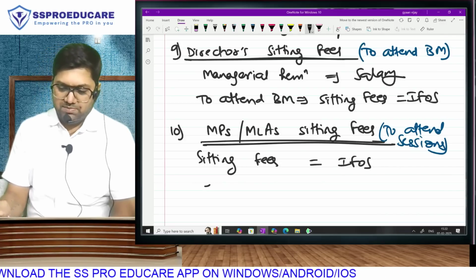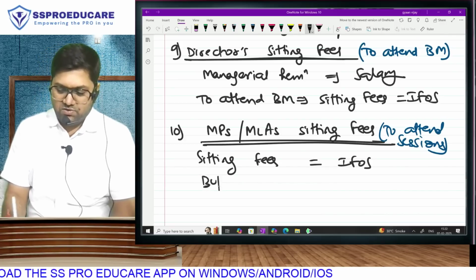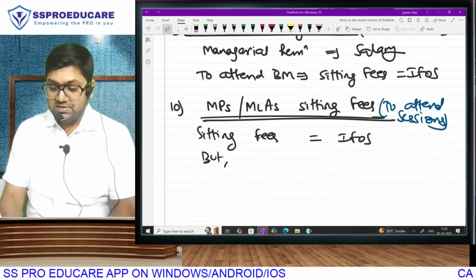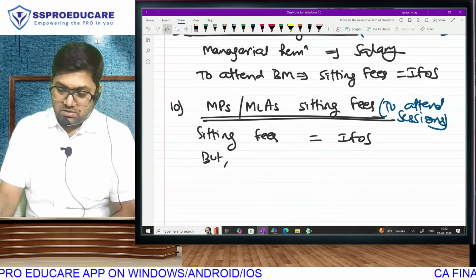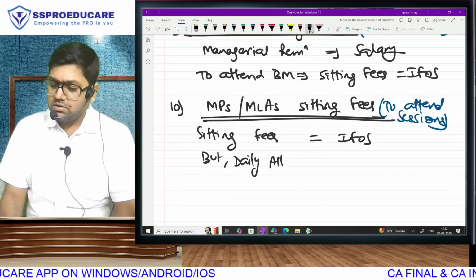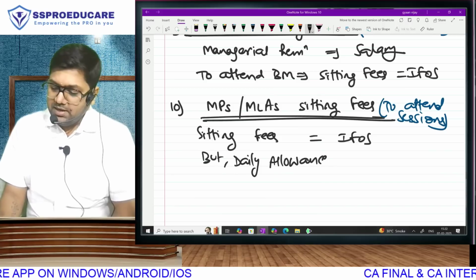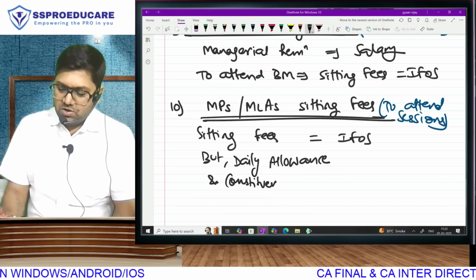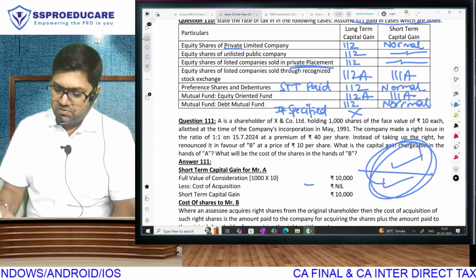But here now, do you remember? Along with the sitting fees, they are also given something called daily allowance, conveyance, and they are given something called constituency allowance. What about these two?